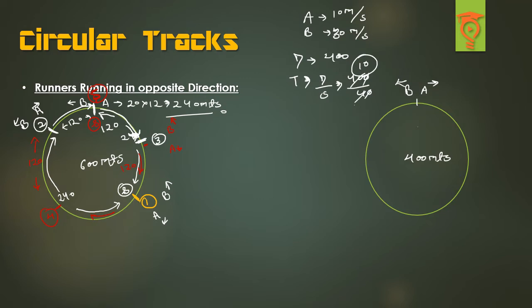Right. So in 10 seconds, how much distance will A cover? A's speed is 10, and in 10 seconds A will cover 100 meters. This is the whole 400 meters, so 100 meters is just the quarter.